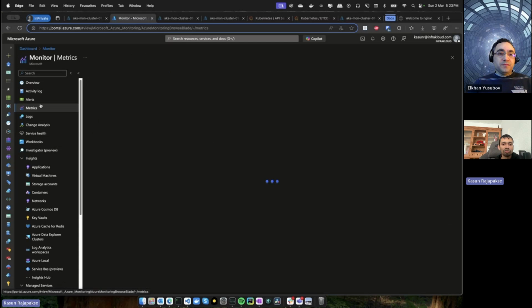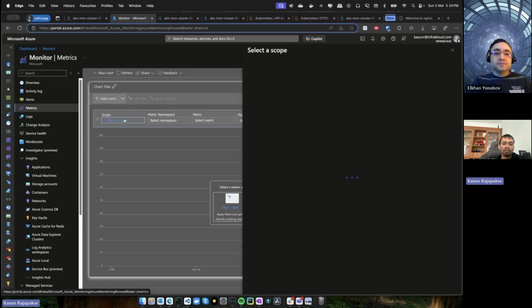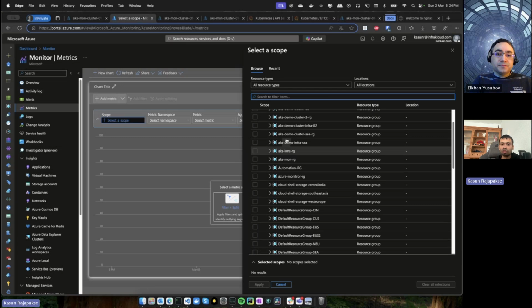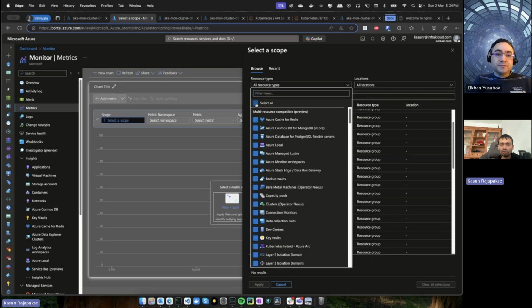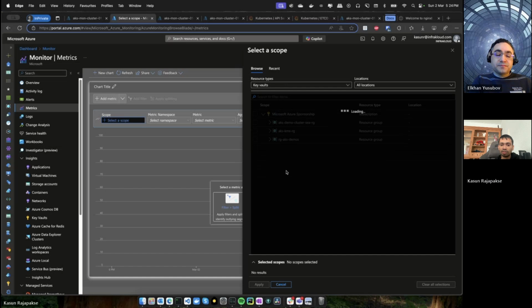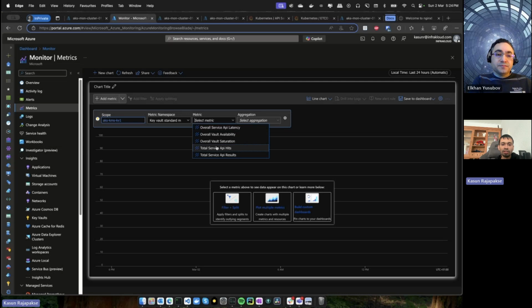Then metrics are also very important, right? If you have a specific service, for example a storage account, you can select that service from here. You can filter based on the services on top. For example, if I select key vaults and select one of these key vaults and apply, you can get the available metrics for that specific key vault.